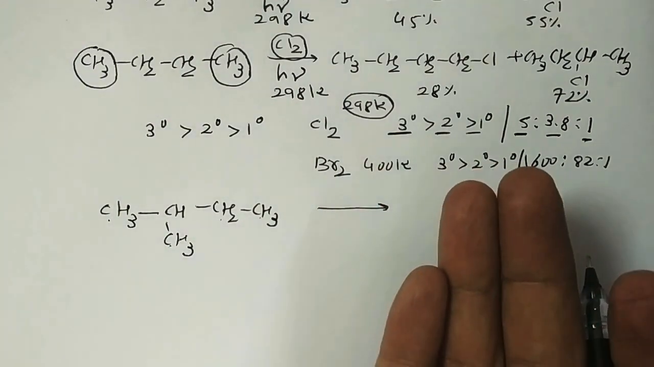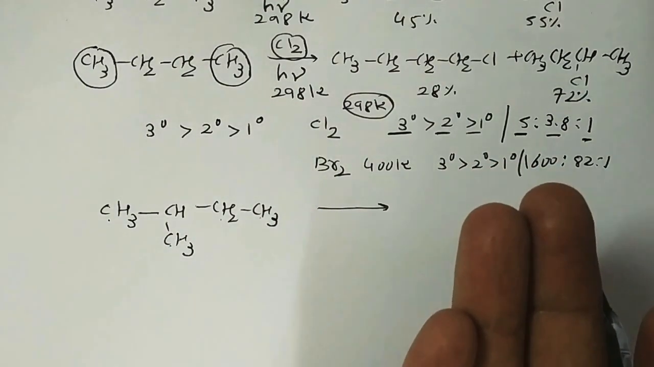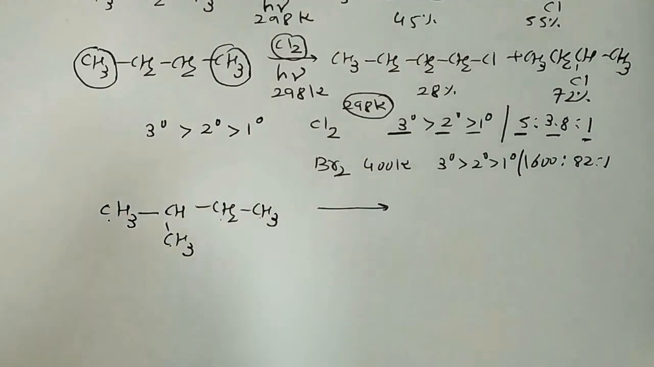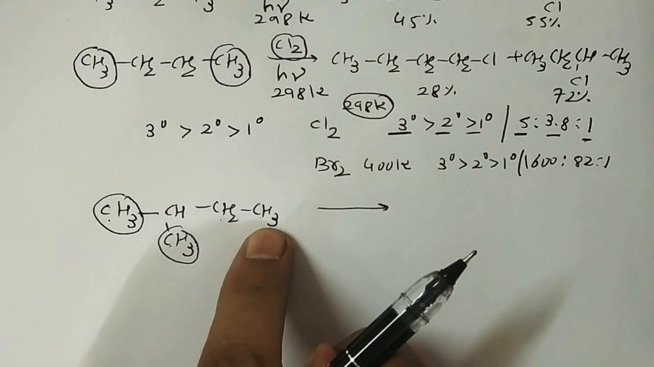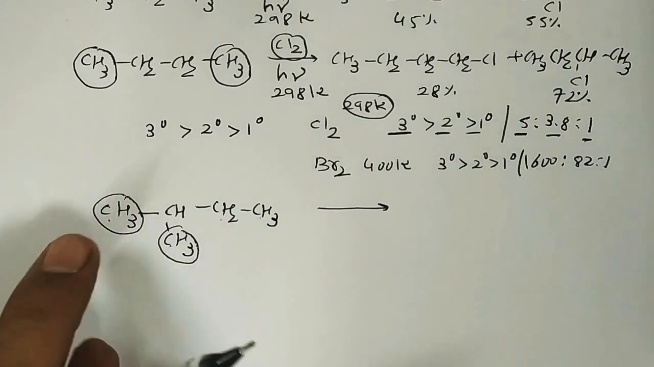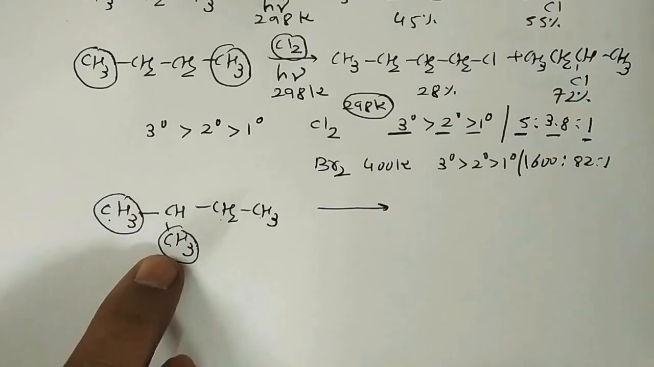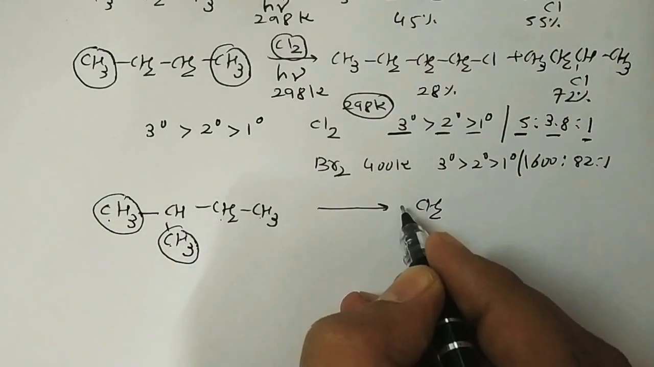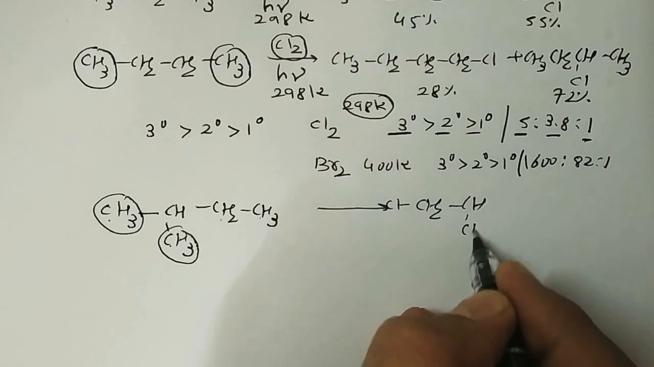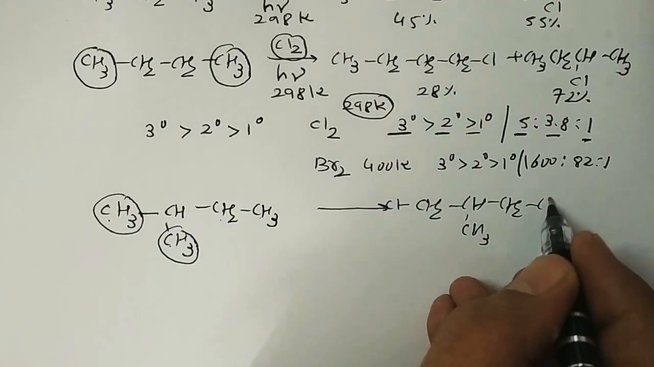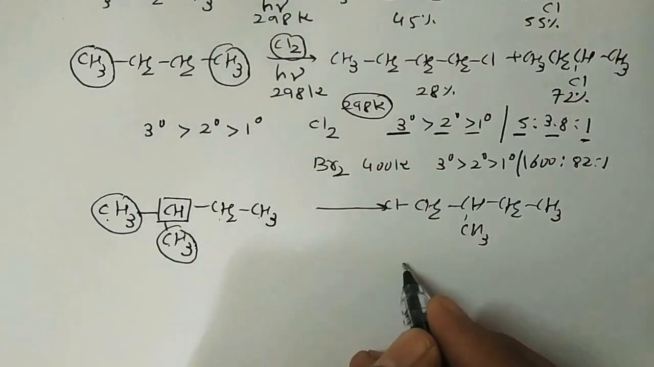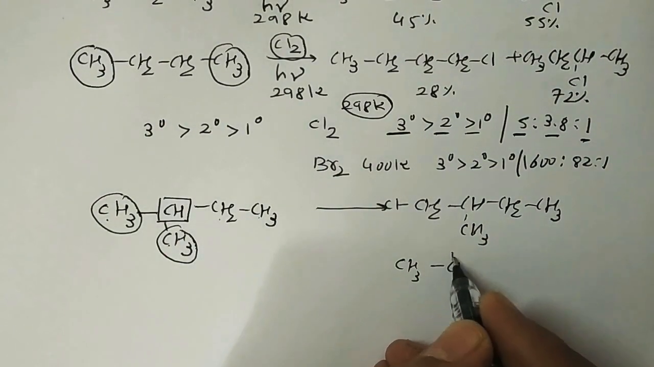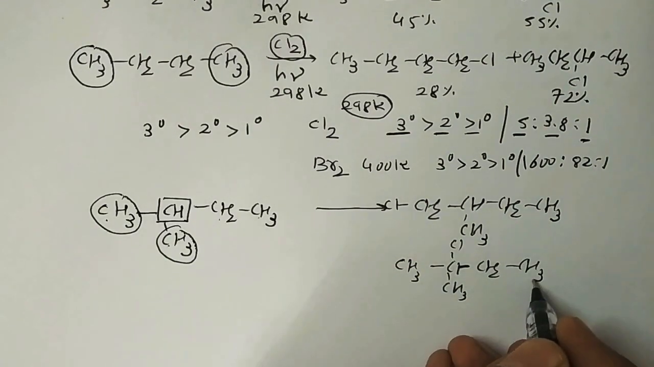how many monochlorinated compounds? That is the question. So these two methyl positions are the same position. Mind well, this position is not the same. For example, chlorination at either methyl gives the same product: CH2Cl, CH, CH3, CH2, CH3. Then a different one: CH3, CCl, CH3, CH2, CH3, product number 2.